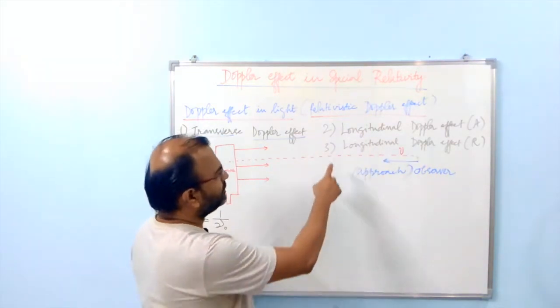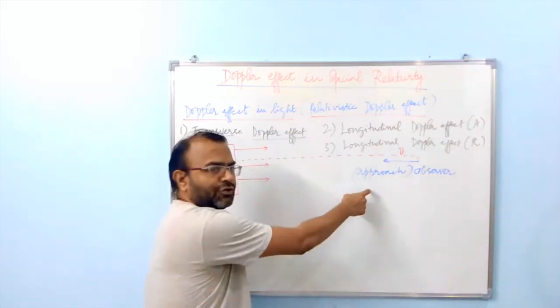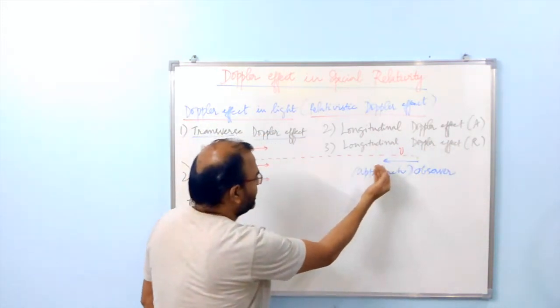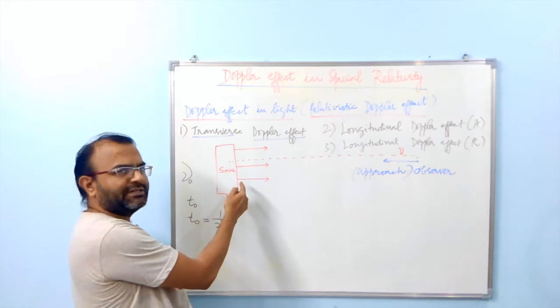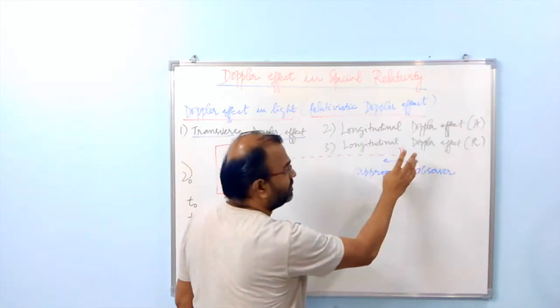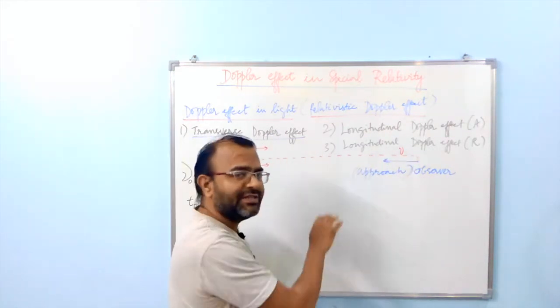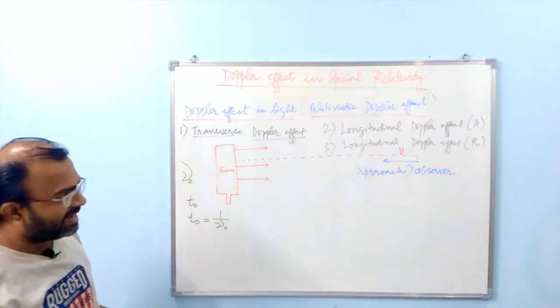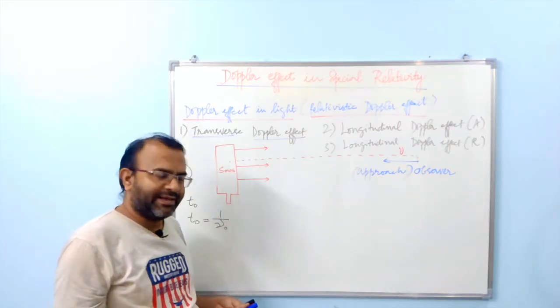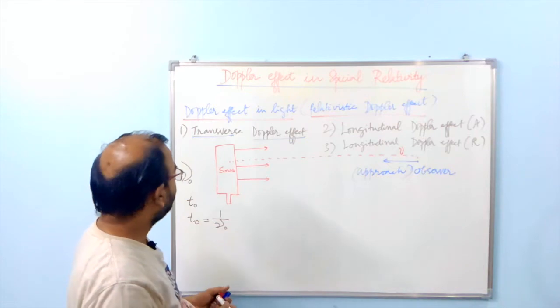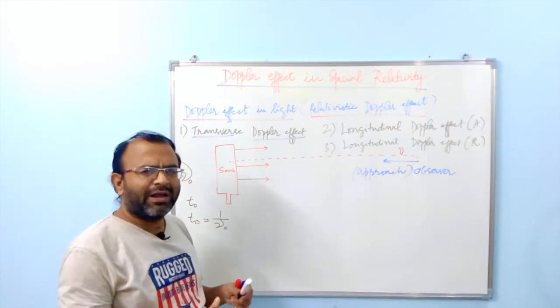Okay, so for the case of the longitudinal Doppler effect approach, the observer is going towards the source, let us say. Equivalently, one can assume that the observer is at rest and the source is moving towards the observer. In either case, the equations are going to be the same. Right, in this particular case, what happens?